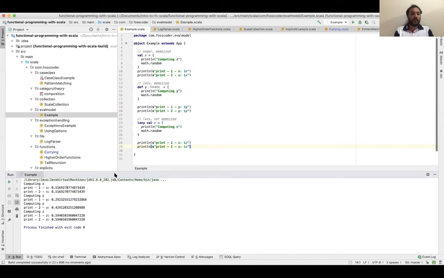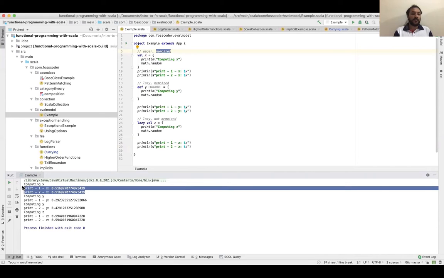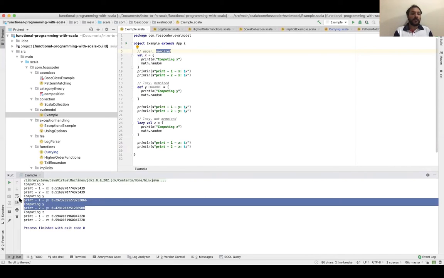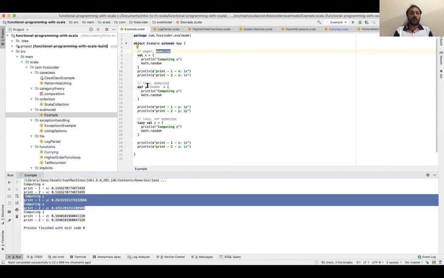So here we go. X is an eager execution model and memoized, so the output is not computed again when you call it the second time. It just caches it in memory, keeps the value, and the second time it refers to the same address in memory. So you see the same output here. Computing y gives a different output because it is lazy and not memoized. It is called every time.